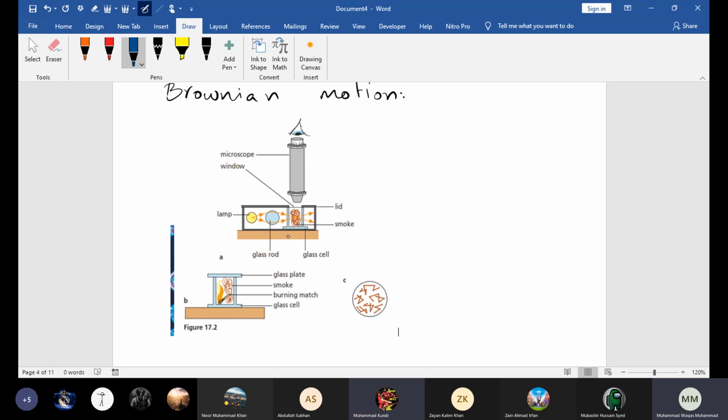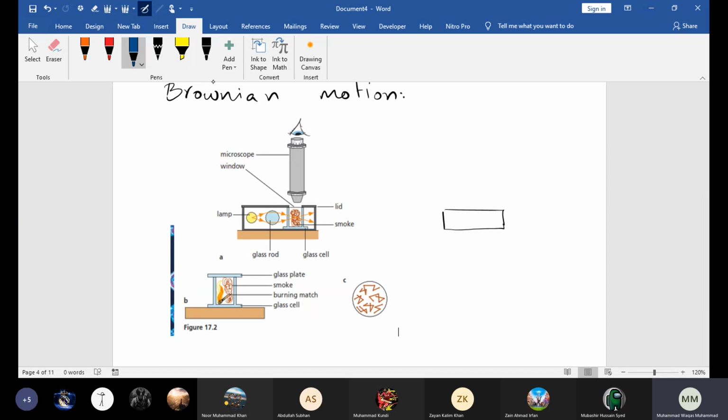Then it is viewed with the help of a microscope, placing it close to a light. Why it is used, I will explain in a moment. I'm showing here a magnified view.